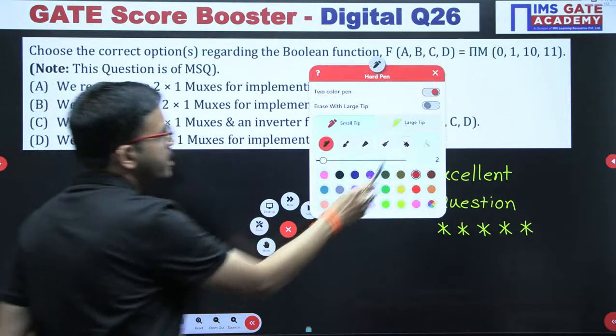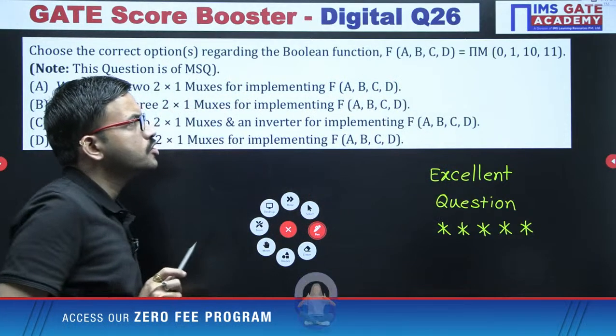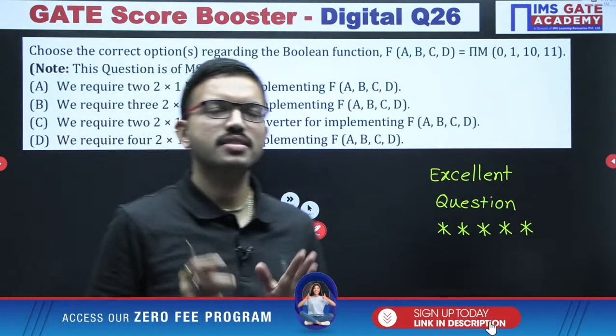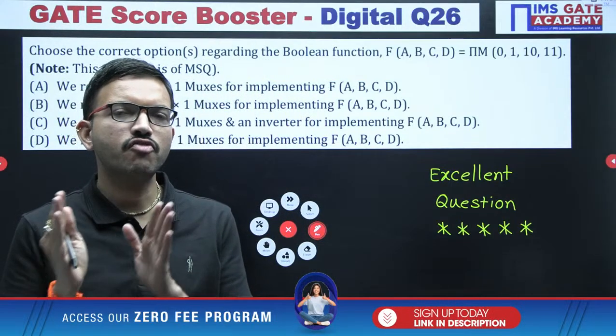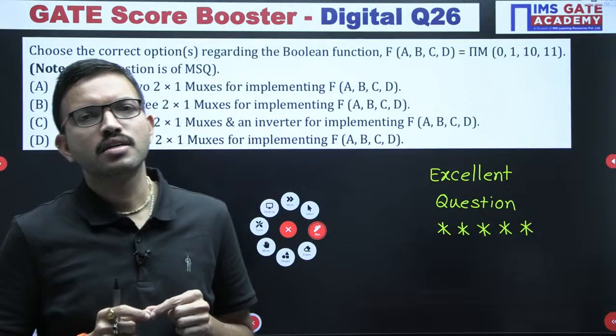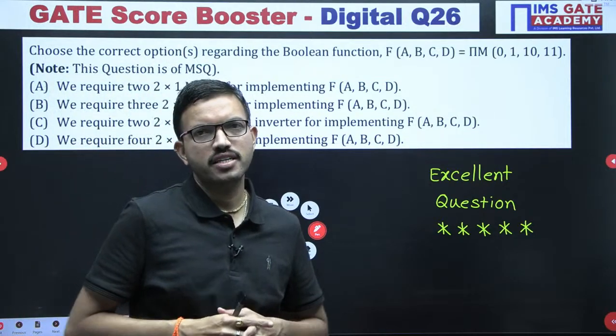So first of all, tell me, whenever you are supposed to implement, or whenever you are having a multiplexer, at the output whatever the function you are getting, in general in which form are you getting it?